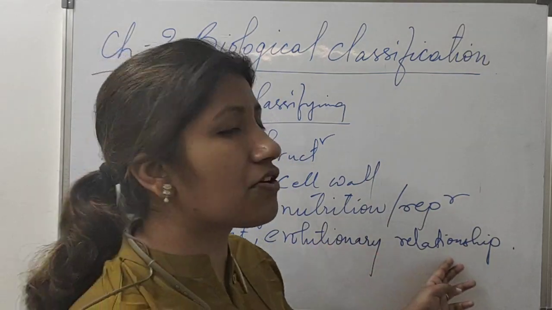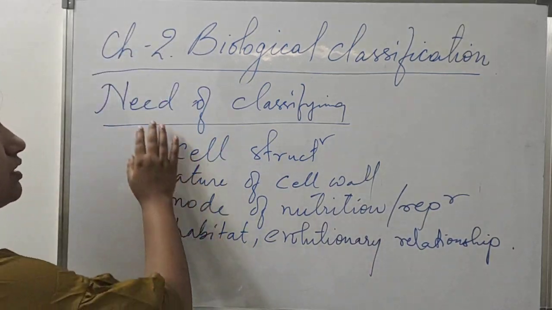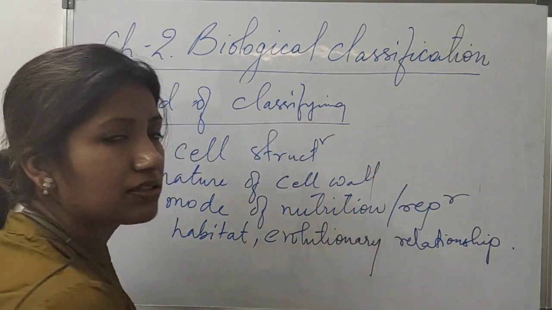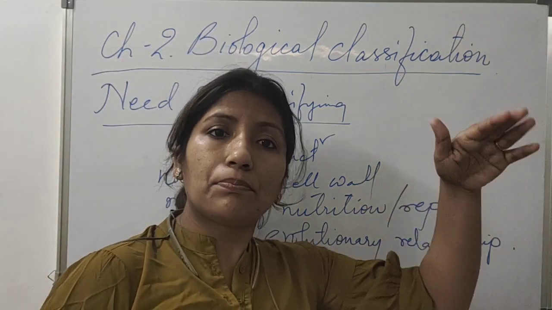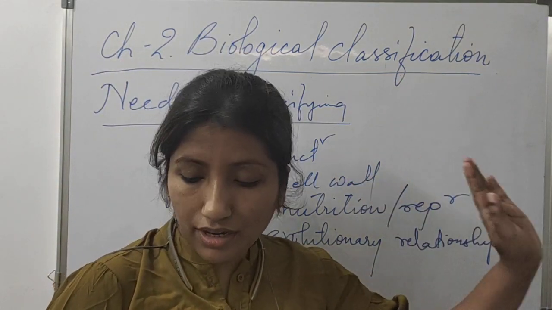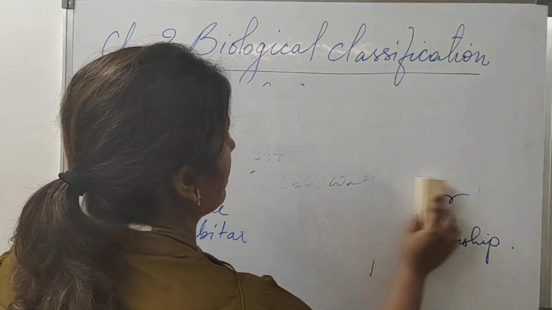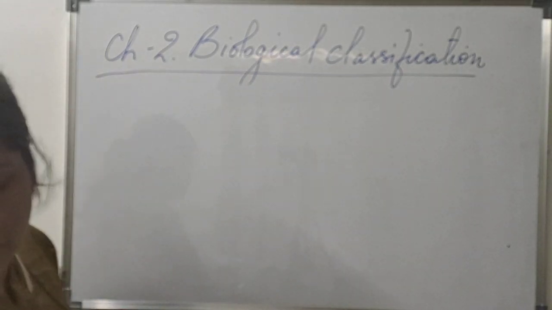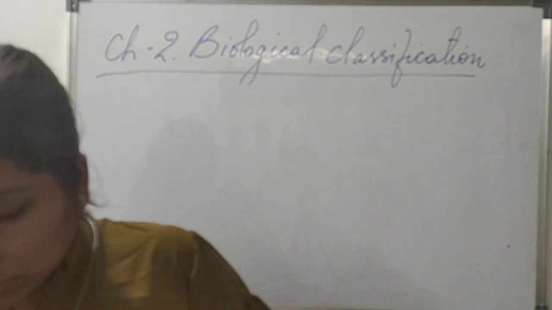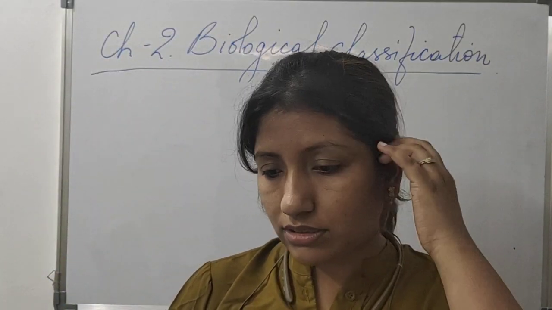So evolutionary relationship, on the basis of this also we need to categorize. So the need of classifying was seen, and on the basis of that, the previous two kingdom system was discarded and a new classification system was introduced.